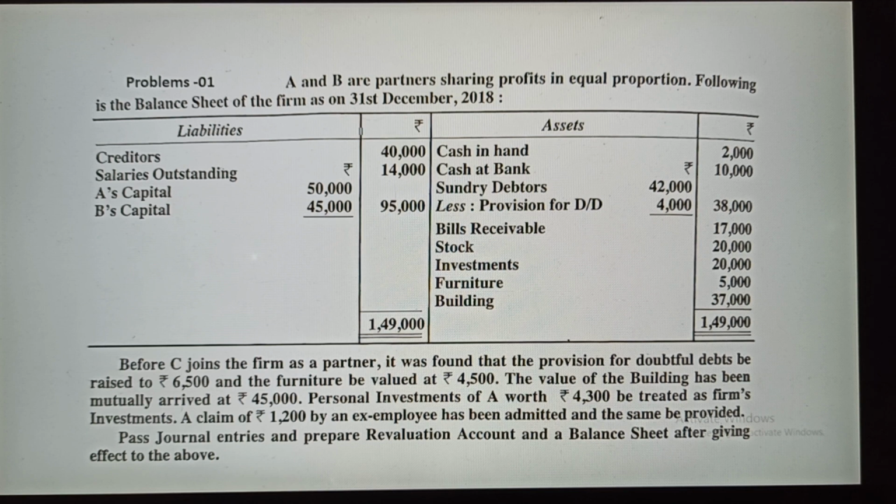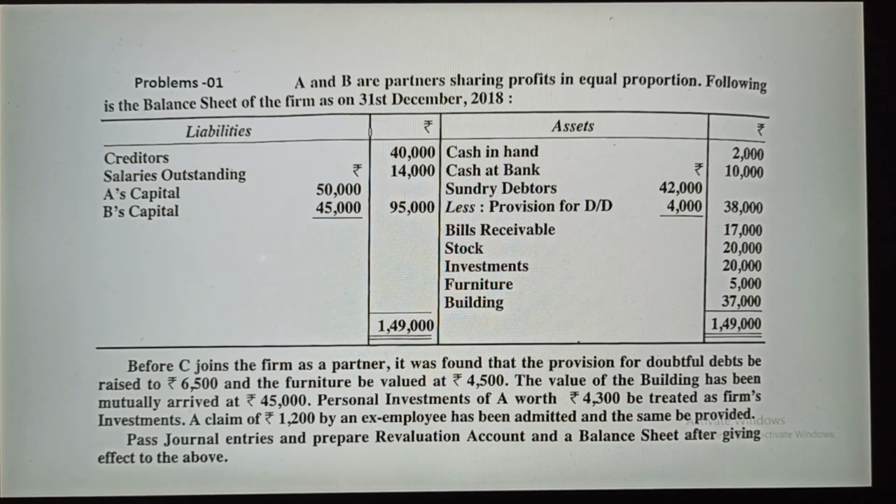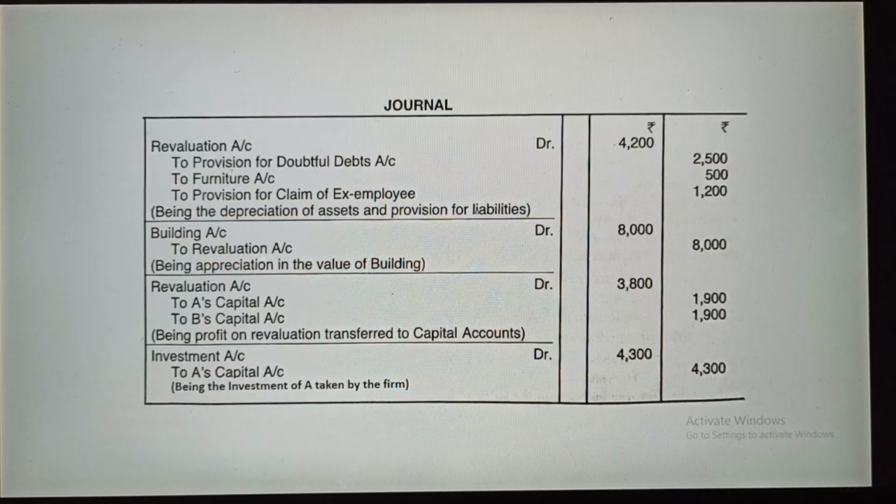And whatever the difference will come, if suppose there is a profit, then you have to credit. If there are losses, then you have to debit those losses among the old partners, not the new. Don't include new partners in this case. So let's come to the journal entries. See, these are the journal entries that I have prepared for you.